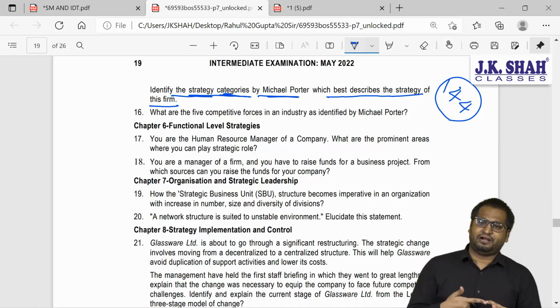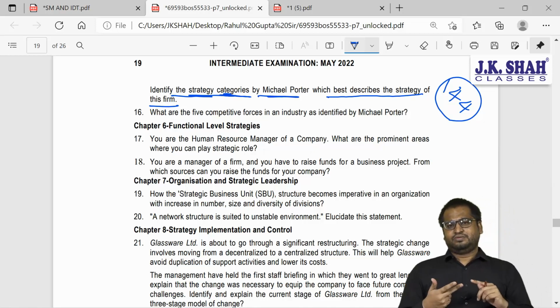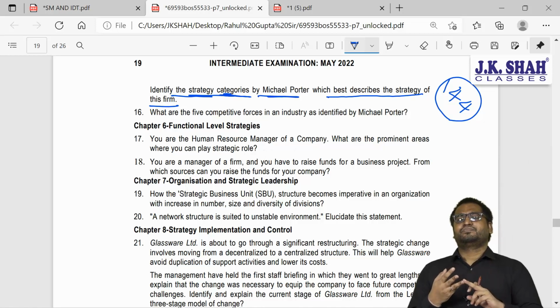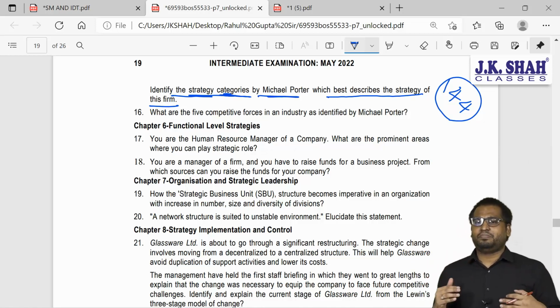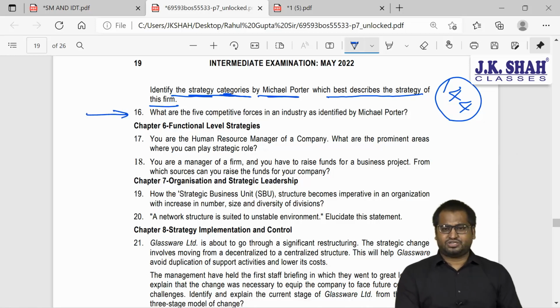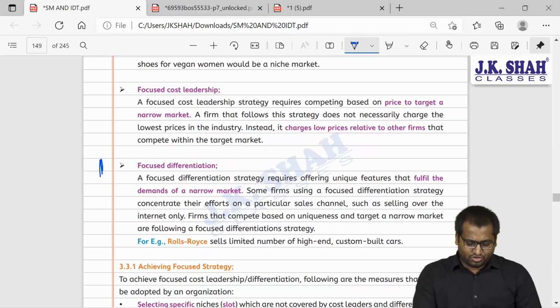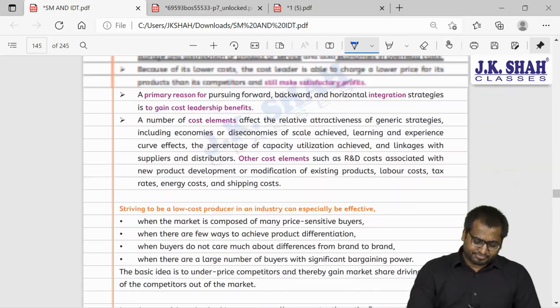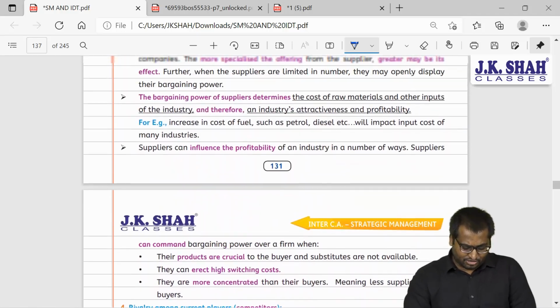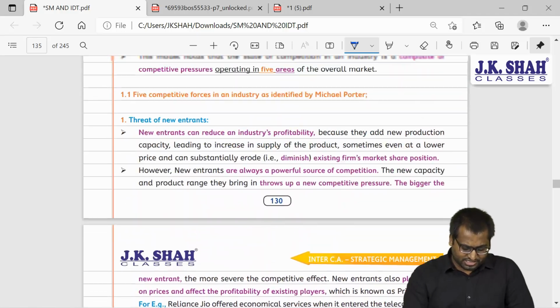Number 2, bargaining power of buyers or customers, bargaining power of suppliers, rivalry among the existing competitors, and threat from substitute. So this was a pretty straightforward and simple question, guys. Question number 16. Let's mark this in our book, and I will show you it there in the institute's material also, guys. What is the institute's answer?